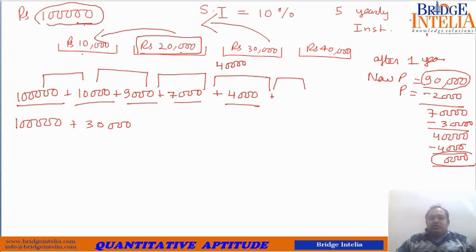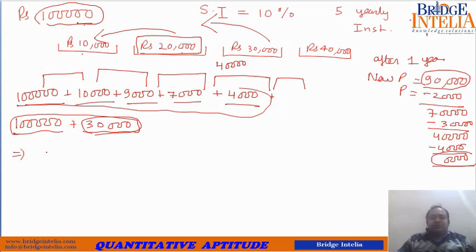Up till now you have already paid him back some amount. In 4 installments, what is the total money you have already paid back to him? 10,000 plus 20,000 is 30,000, 30,000 plus 30,000 is 60,000, 60,000 plus 40,000 is 1 lakh. So up till now you have already paid him 1 lakh, but he wants a total amount of 1 lakh 30,000. So in the 5th installment you have to clear the entire remaining amount of 30,000. Please understand, the total money that he wants back from you is 1 lakh 30,000.